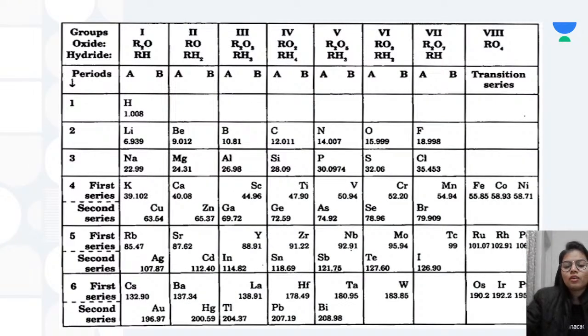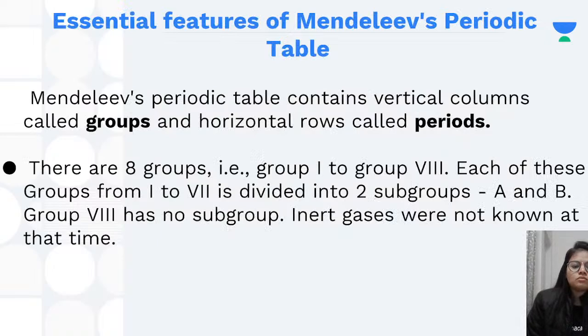Now this is the first periodic table, which was given by Mendeleev. As you can see, he tried to arrange the elements which were known at that time. Now we will be seeing some of the essential features of Mendeleev's periodic table.